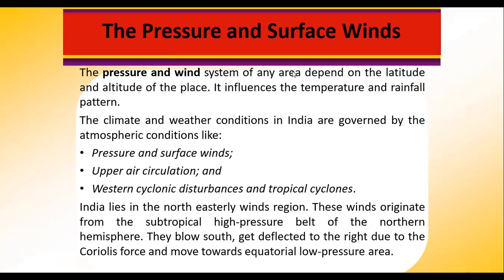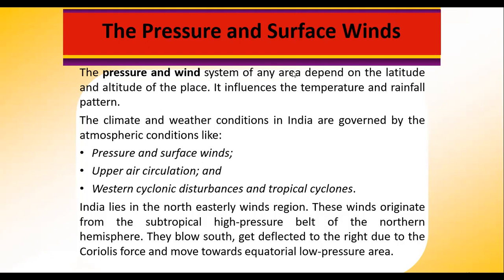Now, the climate and associated weather conditions in India are governed by three atmospheric conditions: pressure and surface winds, upper air circulation, and western cyclonic disturbances and tropical cyclones. India lies in the region of northeasterly winds.